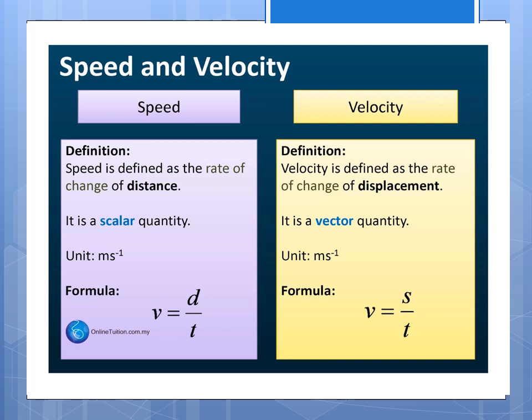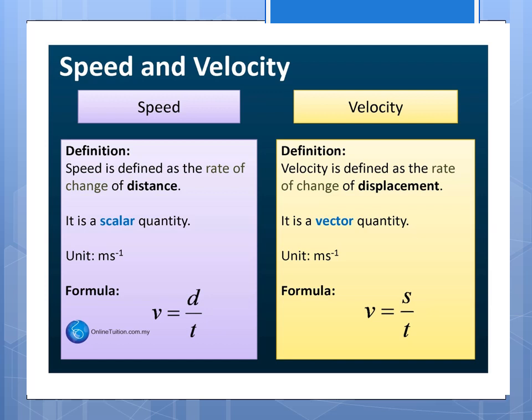Speed is the rate of change of distance, the distance traveled in unit time. Speed is also a scalar quantity. Distance is also a scalar quantity. The SI unit of speed is meter per second.